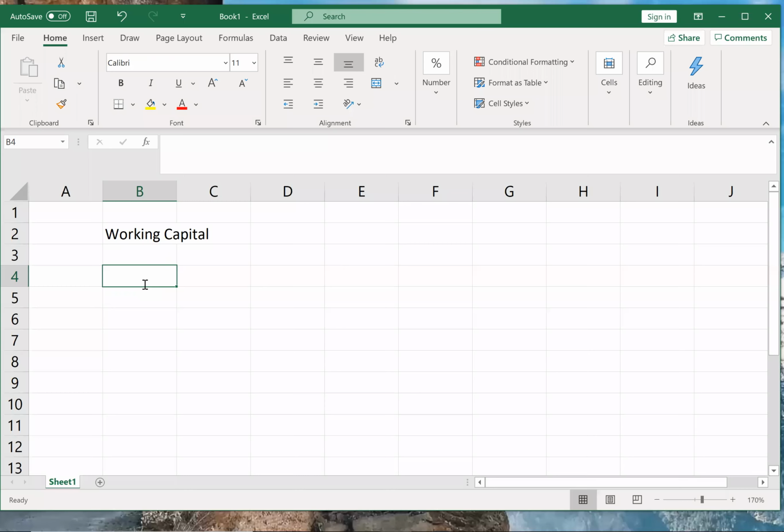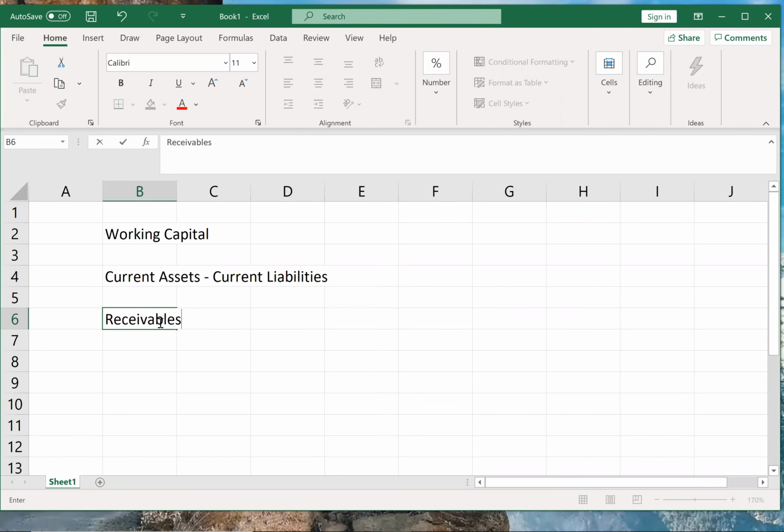So working capital is simple. Working capital is current assets minus current liabilities. Now we want to see what all will consist in current assets and what all will consist in current liabilities. So current assets means receivables. Receivables means your debtors, in short, credit sales. Then cash, cash in hand, cash at bank.